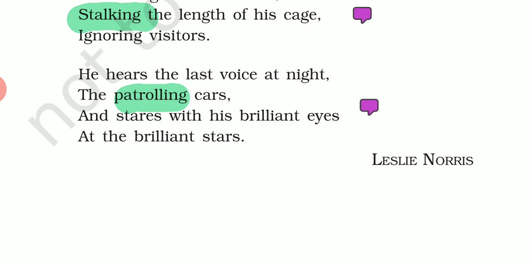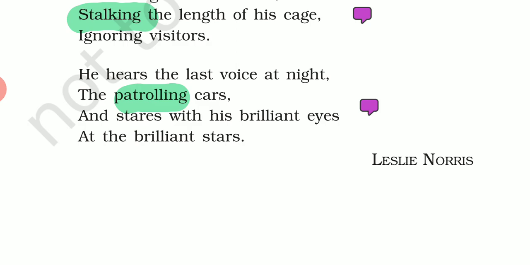Now he means the tiger hears the last voice at night. Now he is caged inside the concrete cell, he is in the prison. So what he does, he hears the last voice, that is the voice of patrolling cars. Maybe they are the zoo people, those who are keeping watch over the animals kept in the zoo. And stares with his brilliant eyes. Now he can only stare from his prison, from his cage, at the brilliant stars.